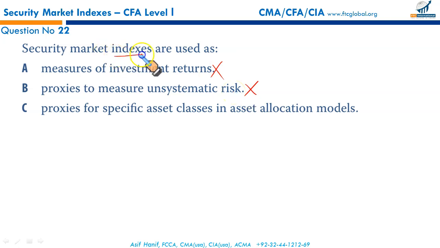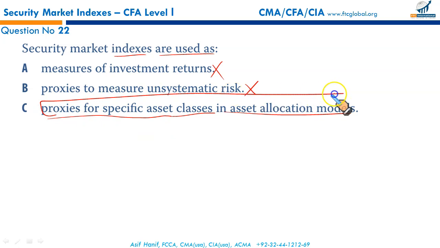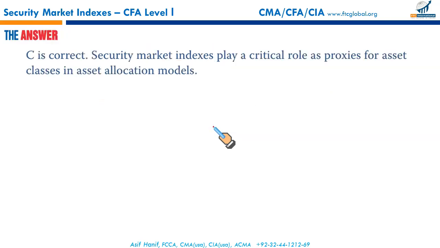Then, security market indices are used as proxies for specific asset classes in the asset allocation models. Yes, we use security market indexes so that we can take different positions in different assets in a particular investment portfolio. That is the correct option and hence our right result.